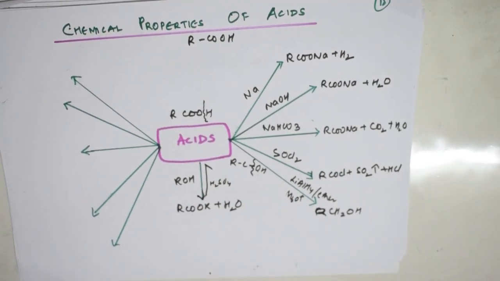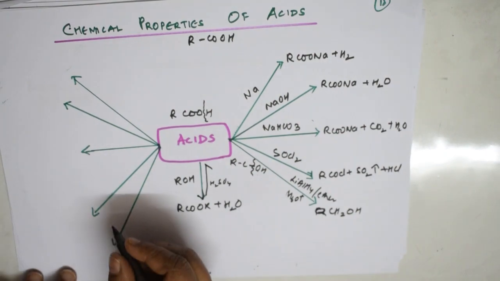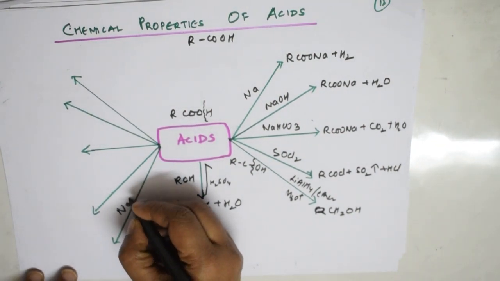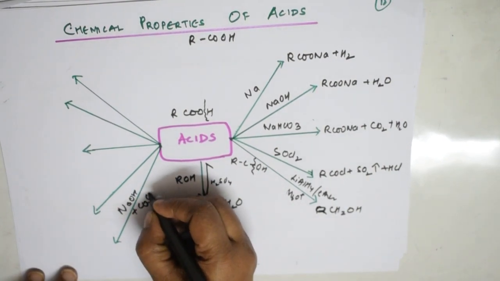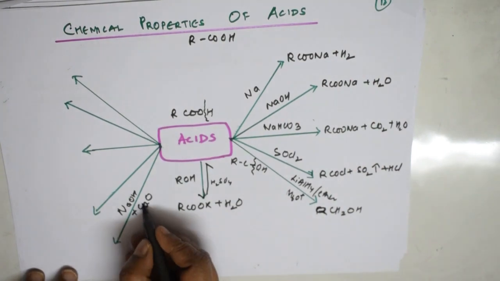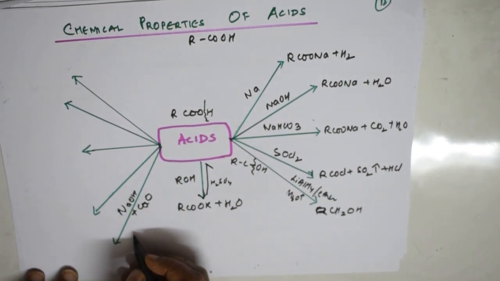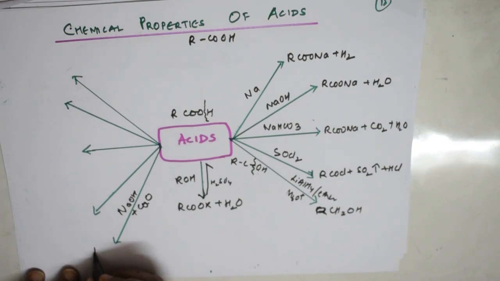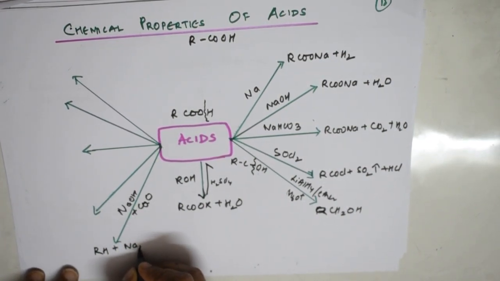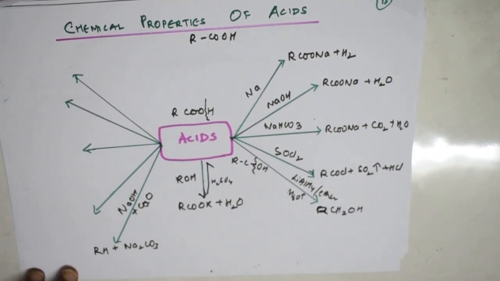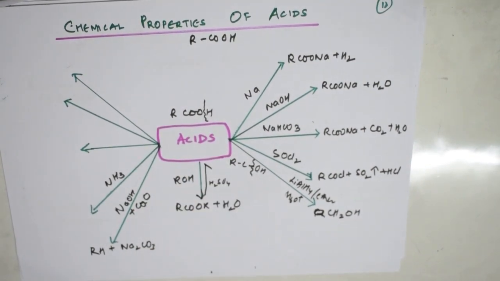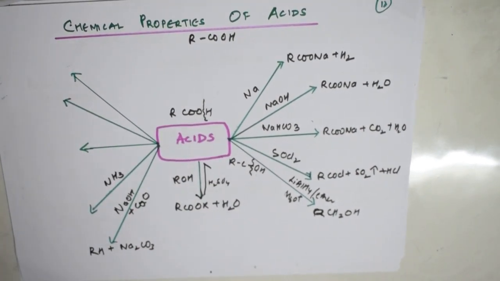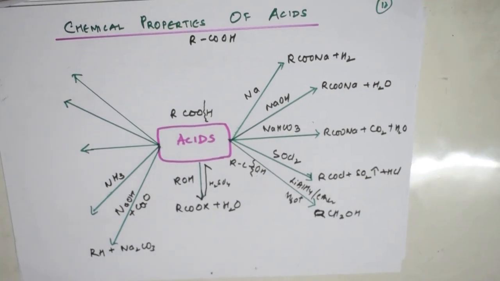Further, I'll be doing one decarboxylation reaction. For that, what do you require? You require sodium hydroxide and calcium oxide. This takes out the carbon dioxide, and in the presence of sodium hydroxide and calcium oxide you'll be getting a hydrocarbon and sodium carbonate. Now further, suppose you find in the exam that ammonia is there in the reaction on top of the arrow.